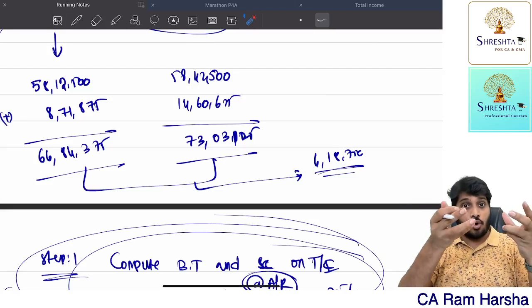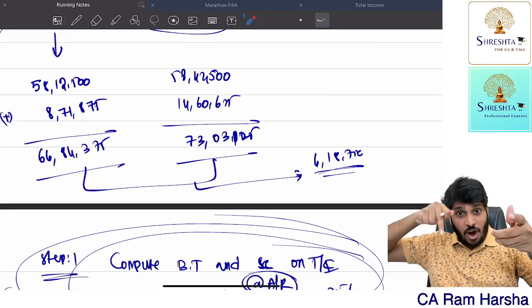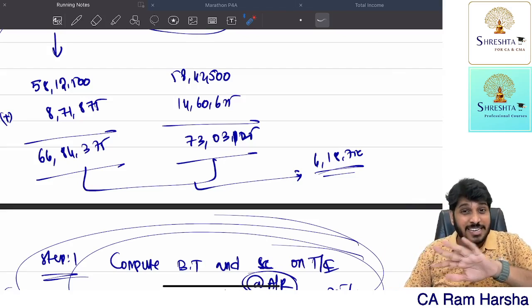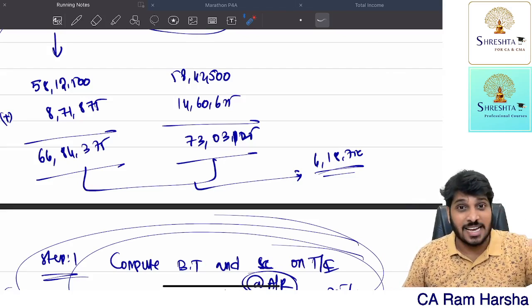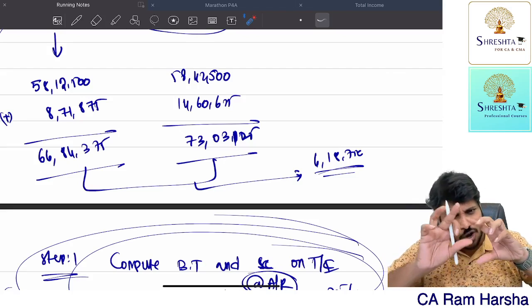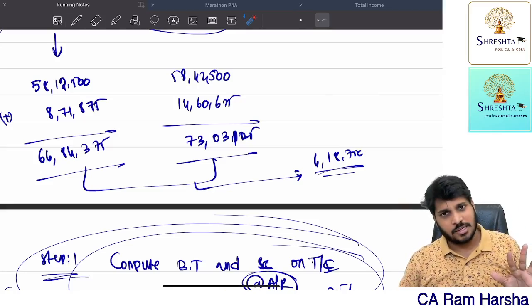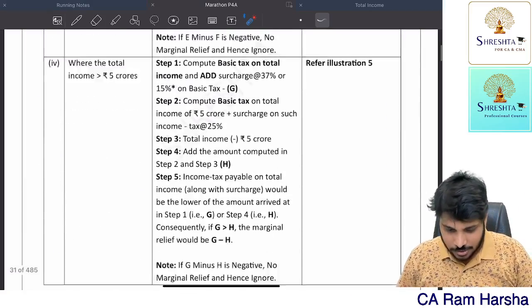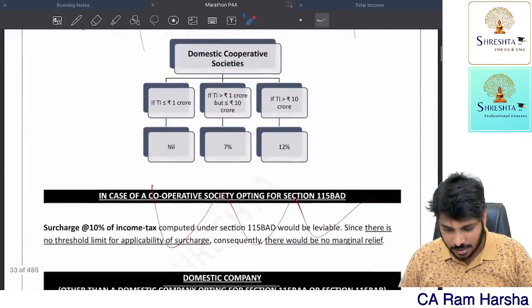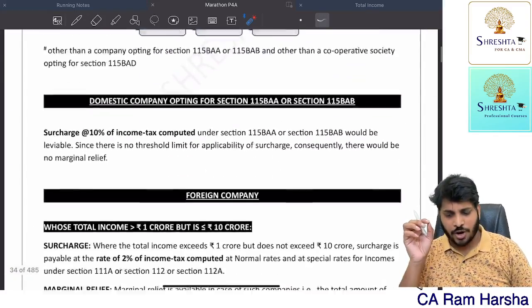If so, the excess tax beyond the additional income will be given as relief to the SSE. That is the concept behind marginal relief. So with this, I think some key points I have covered.